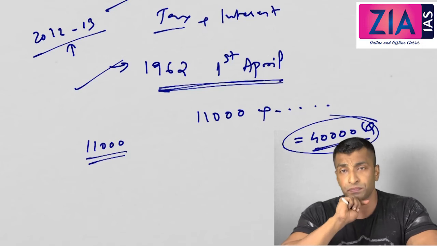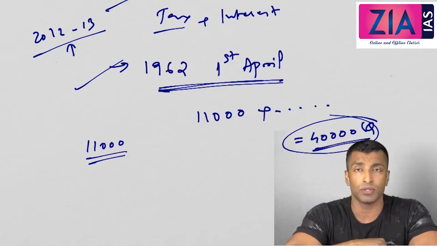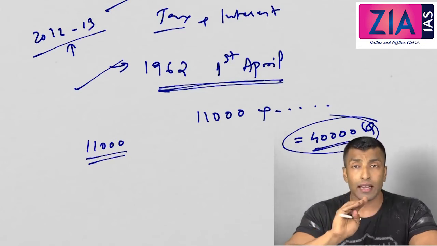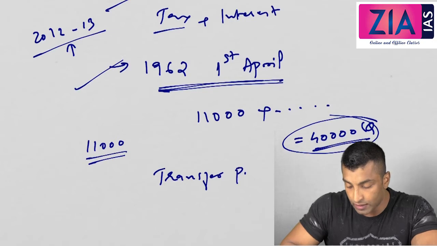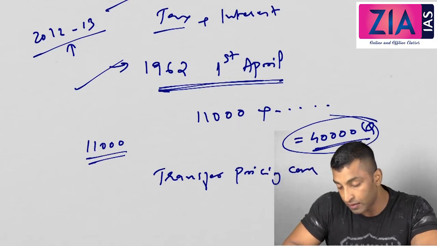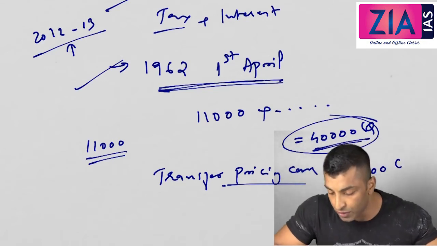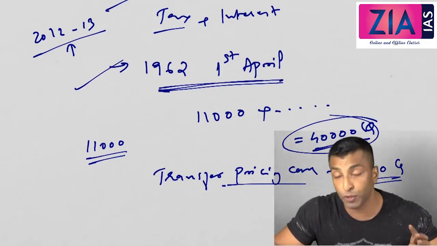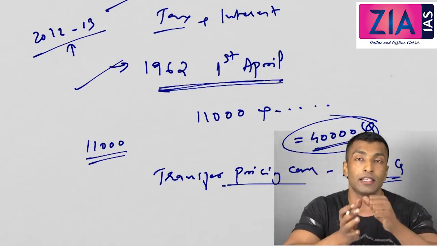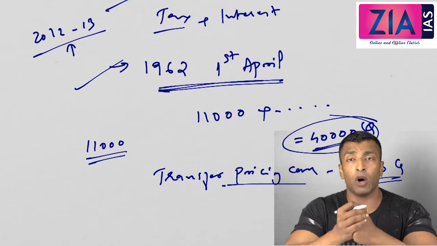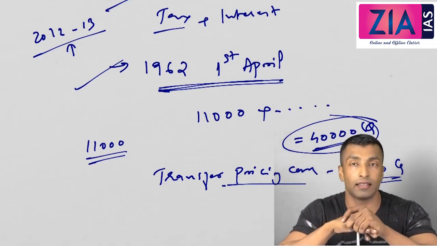So what Vodafone did is, Vodafone said, we are ready for negotiation. We can't pay this 11,000. Now, at that time, there was one more case going on, the transfer pricing case. Together, the government estimated around 20,000 crore you are supposed to pay. So Vodafone said, we are ready to negotiate these two cases together, and asked the government by what amount it can settle this case.